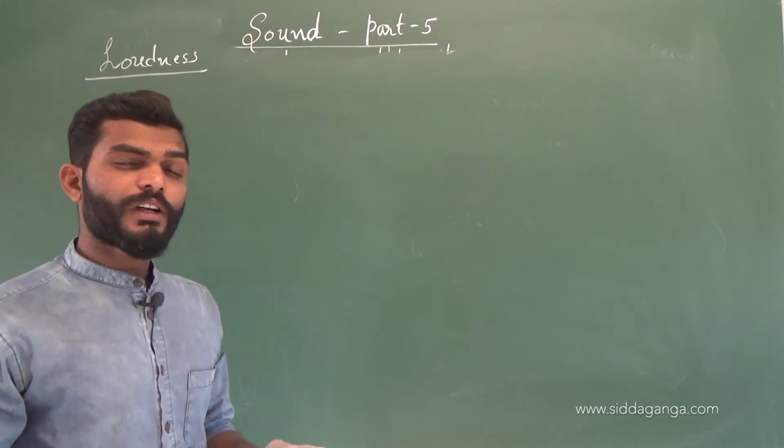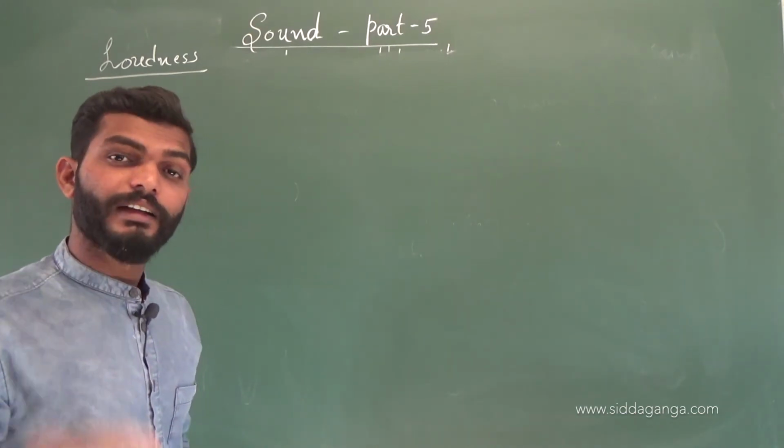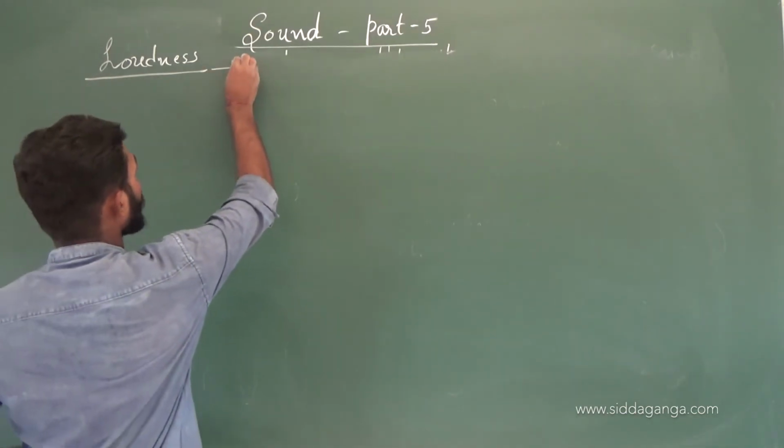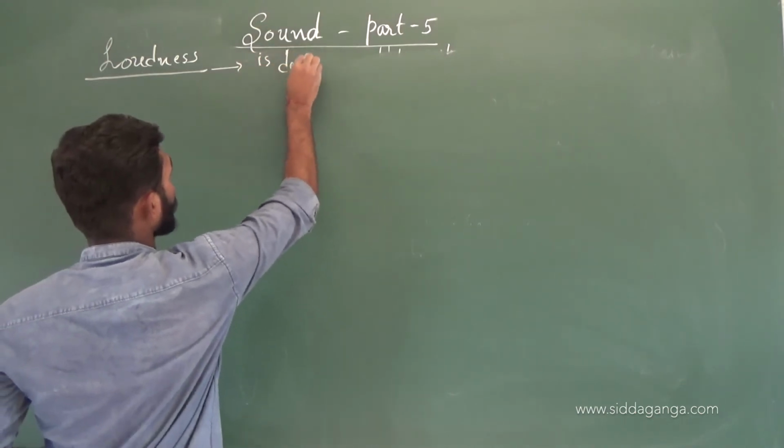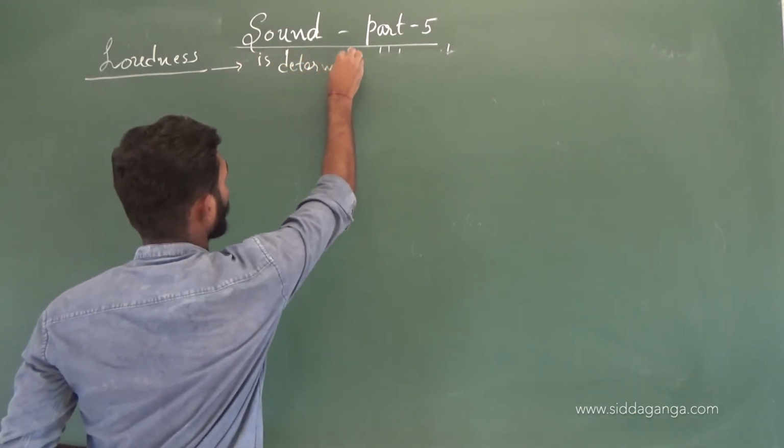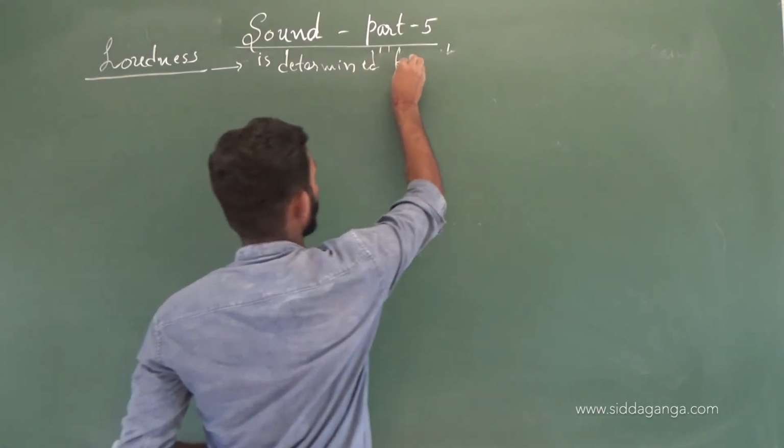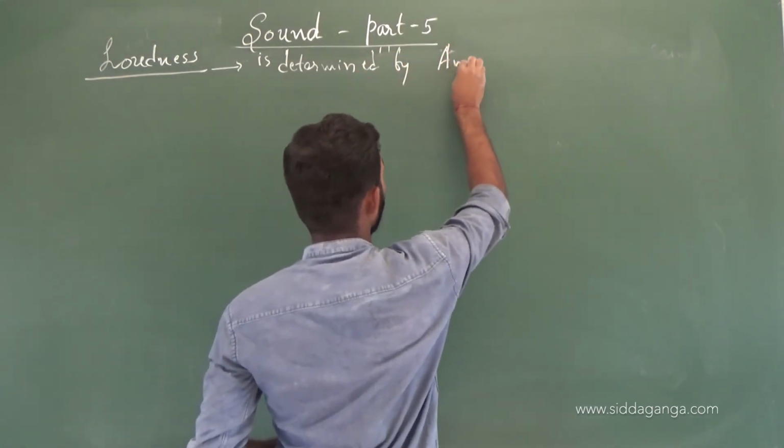Loudness of a sound is determined by its amplitude. Loudness is determined by the amplitude of the sound.